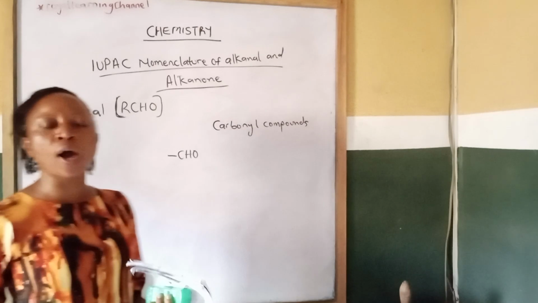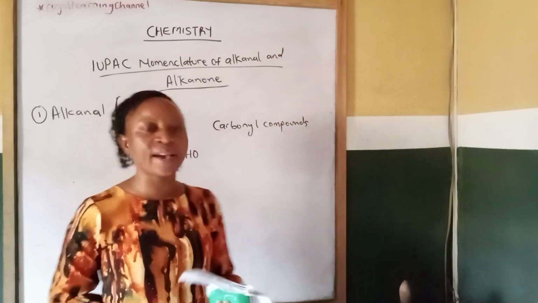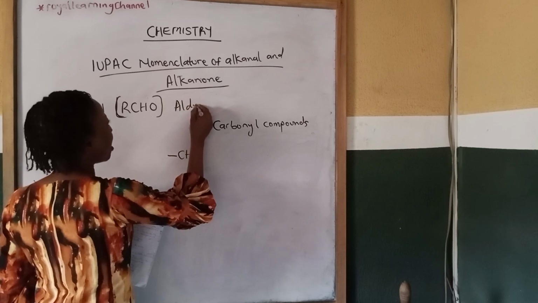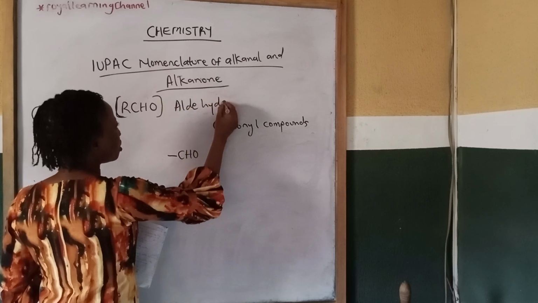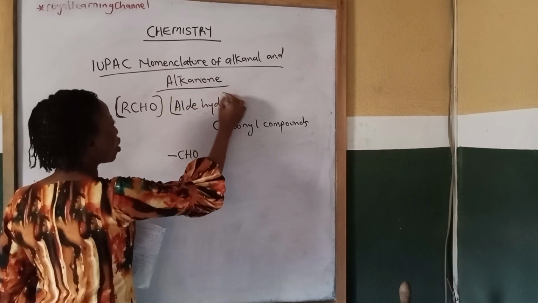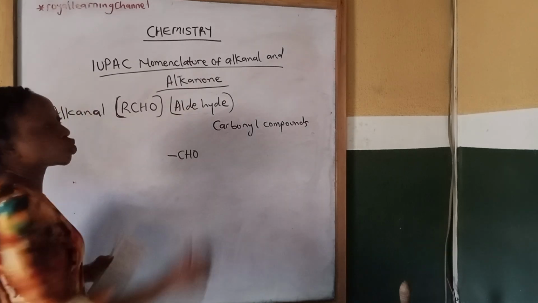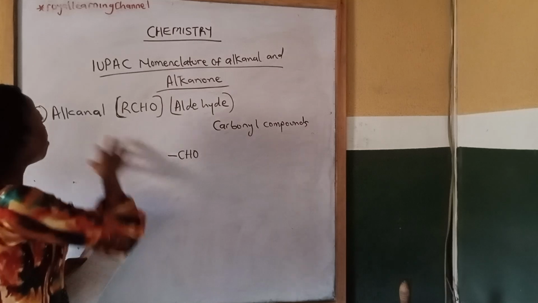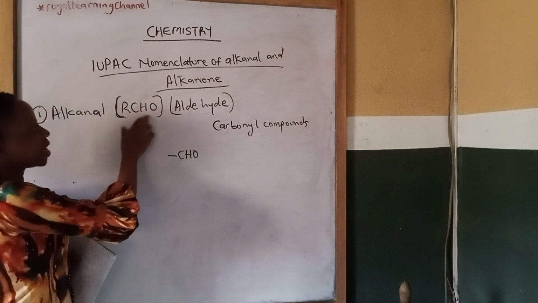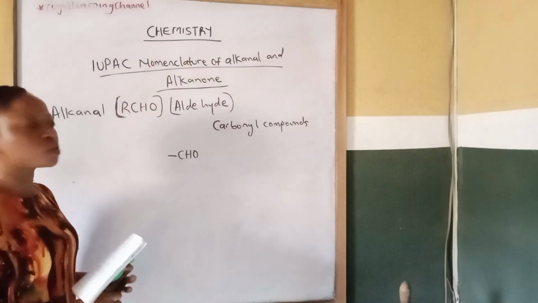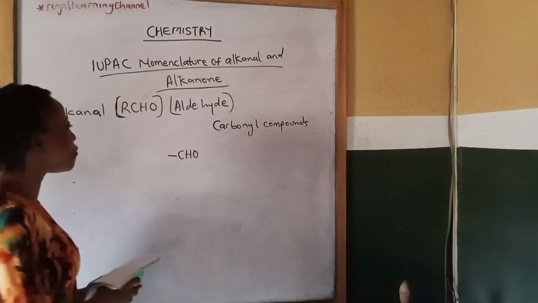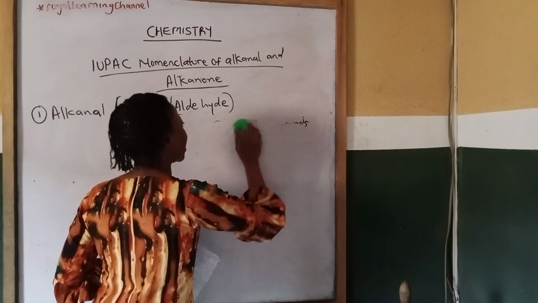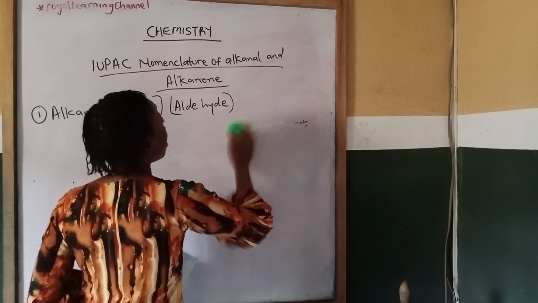Another name for alkanal is aldehyde. So you can call it alkanal, or you can call it aldehyde. The general formula for alkanal or the aldehyde is RCHO. Therefore, you derive the molecular formula for members of alkanal from this general formula.